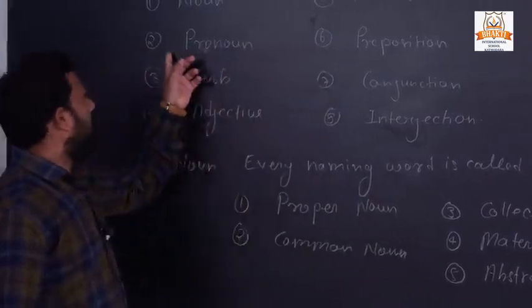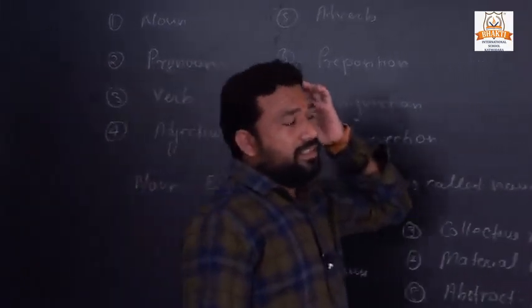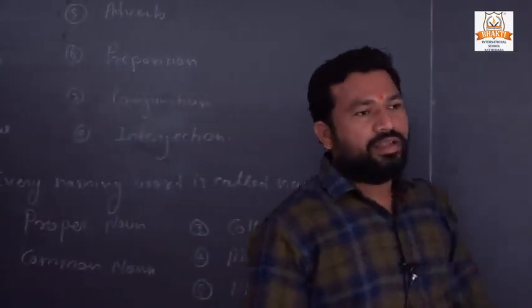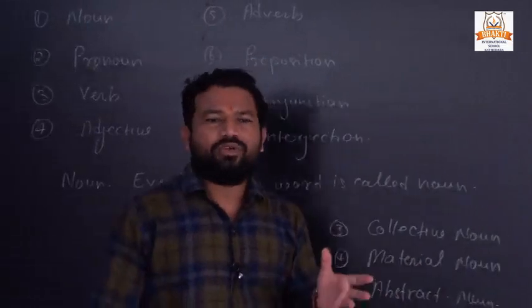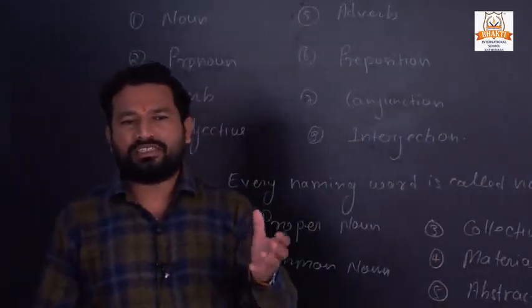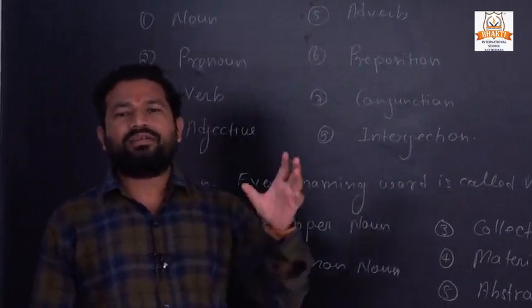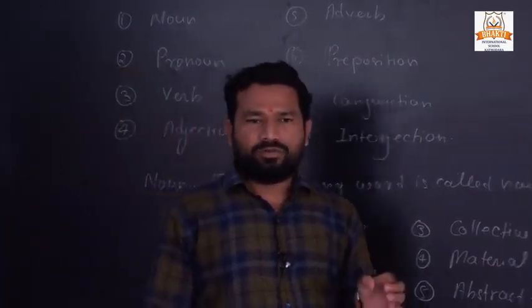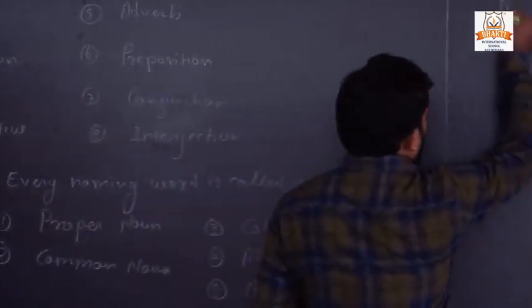Next, our parts of speech, pronoun. It's very important. In pronoun, perhaps you heard about 5 kinds of pronoun, but there are 10 kinds of pronoun.